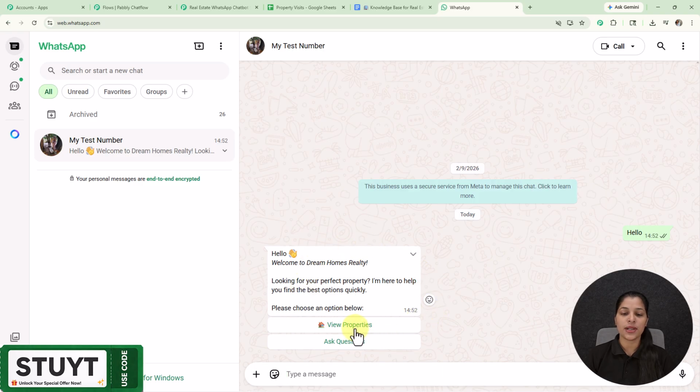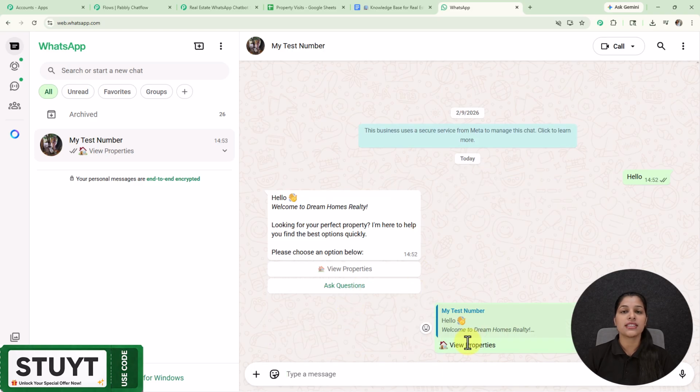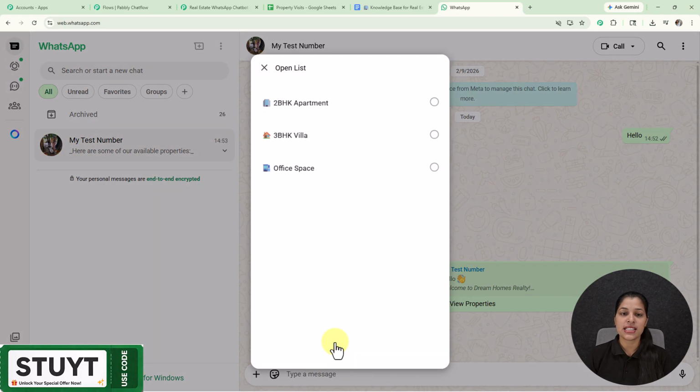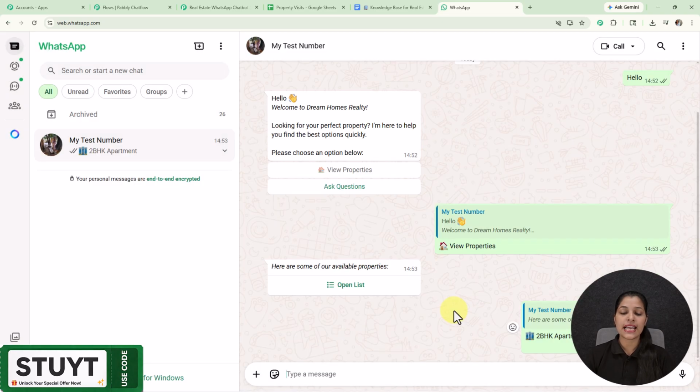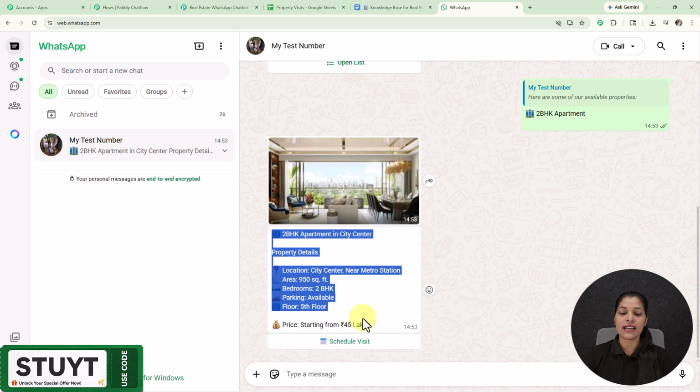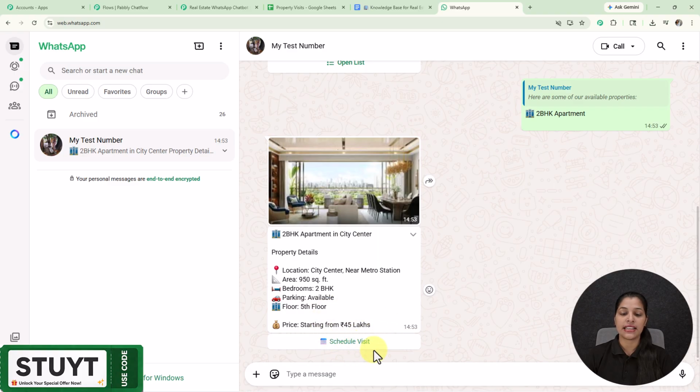Please choose an option below, and here I'm going to select this first button, that is view properties, and as I have selected it, I'm getting the list of the available properties. So now let's open this list and check out some of the properties. I'm going to just select this first option of the property, that is 2 BHK apartment, and as I have selected it, I'm getting the image of this particular property with all its details, and here I'm getting this button that is schedule visit, and this information also consists of the pricing.